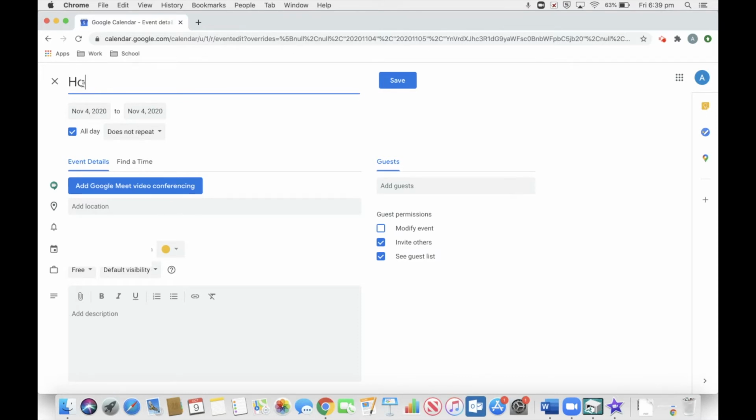So I'm going to go in and title this homework, as I just said. And then down here, we will write criterion B. Again, I've said this before, but just make sure that anytime you put in a homework event, you keep the color the same. I'm going to keep it this yellow color. That's the color of my calendar. But if you want to change it, that's fine. Just be sure that all homework events are the same color. And then we'll hit save.